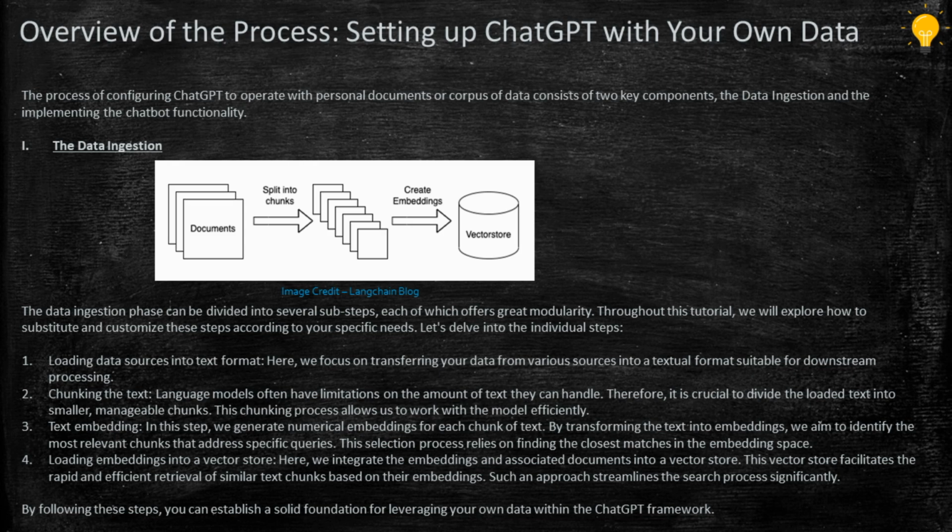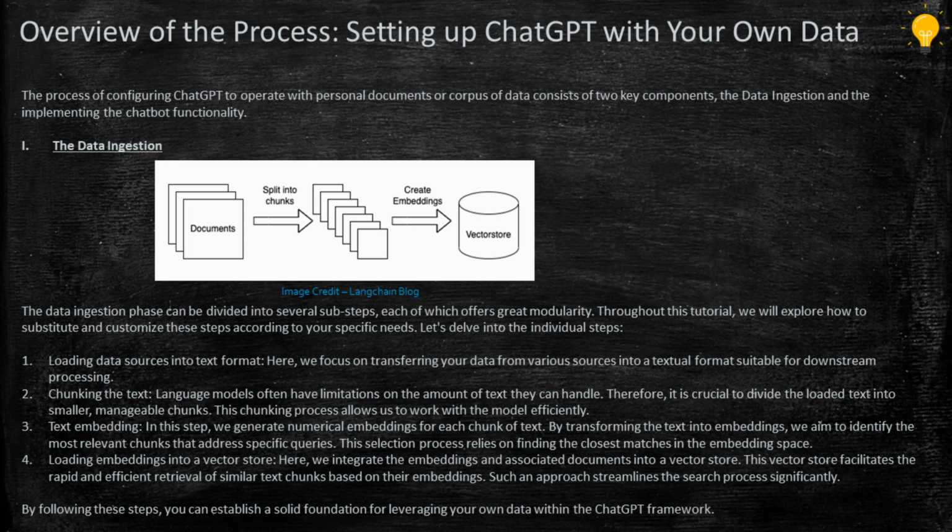So the data ingestion phase can be divided into several sub-steps, each of which offers great modularity. Let us discuss in detail what the sub-steps involved in data ingestion are. The first one is loading the data source into text format. Consider we have a corpus of data in PDF, documents, OneNote, CSV files. Whatever the source of data is, you can also have audio files where the audio is converted into a transcript. The transcript is converted into text, and then it is further broken down into chunks of data, and then we create the embeddings in the vector store.